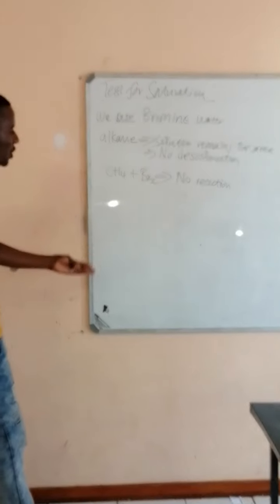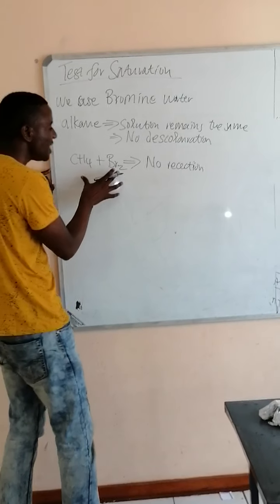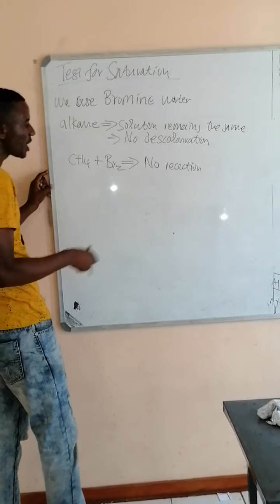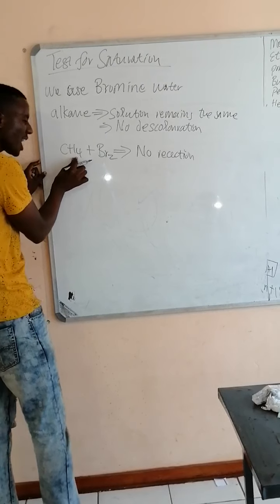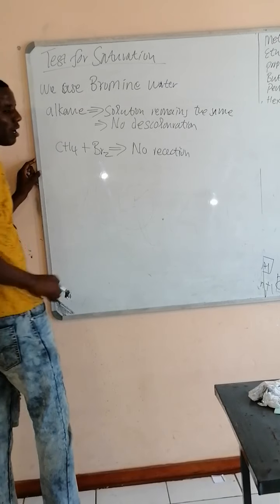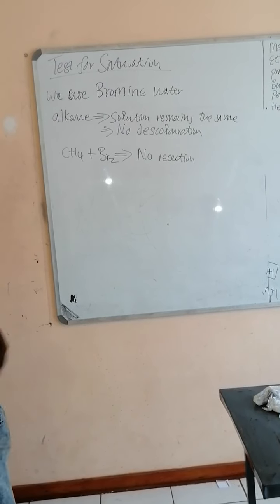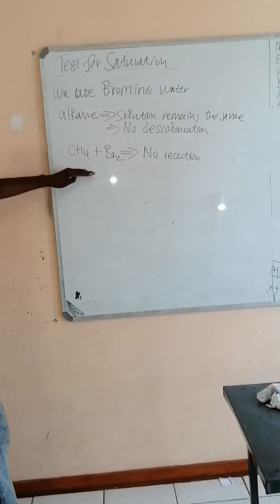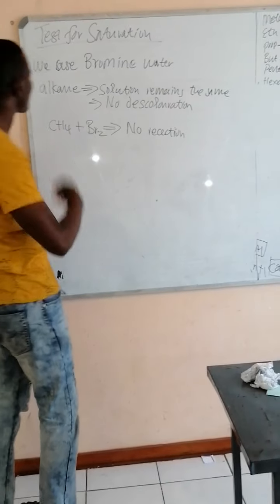There is no reaction because CH4 cannot do addition reaction, but can only do substitution reaction, whereby we'll be substituting one hydrogen atom with one bromine atom. So it won't do addition reaction, rather it will do substitution. We'll talk about this kind of reaction in substitution reactions.